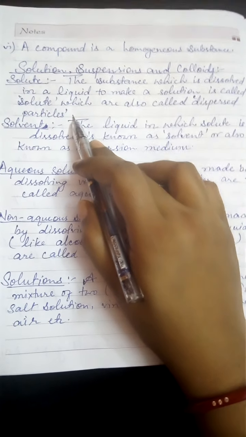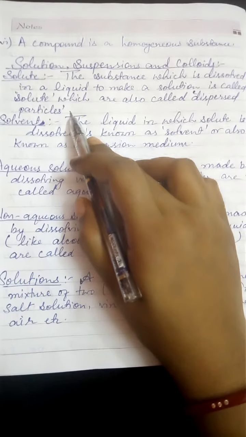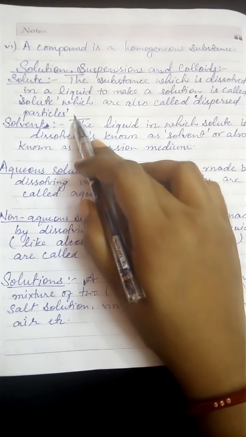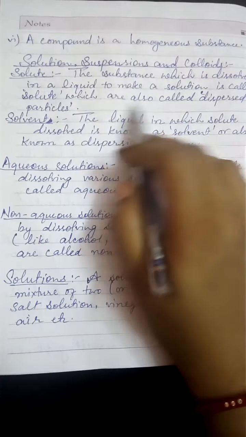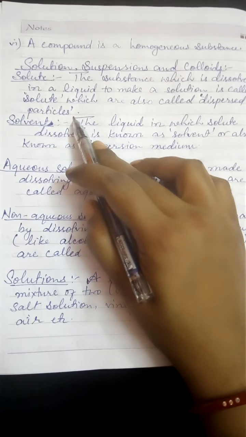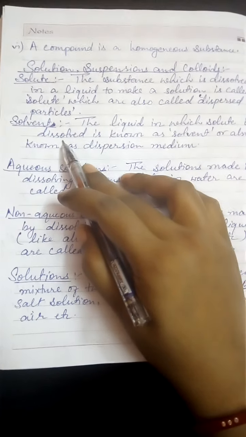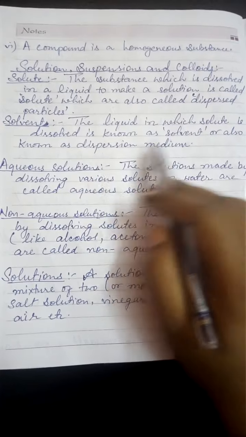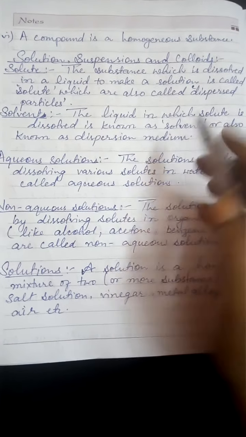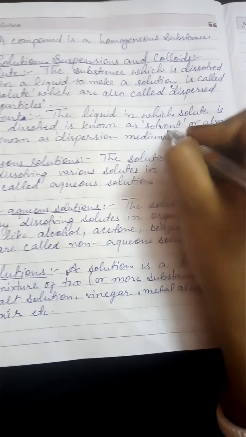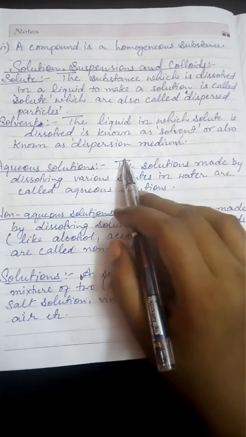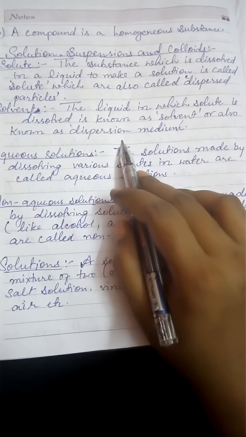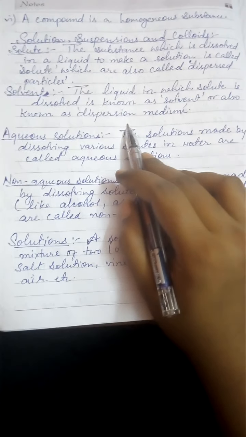Solutes are the substances which are dissolved in a liquid to make a solution, and here in class 9 we will also call solute dispersed particles. Remember that it is also called dispersed particle. Now solvent, the liquid in which solute is dissolved is known as solvent and also known as dispersion medium. Okay, dispersion medium.